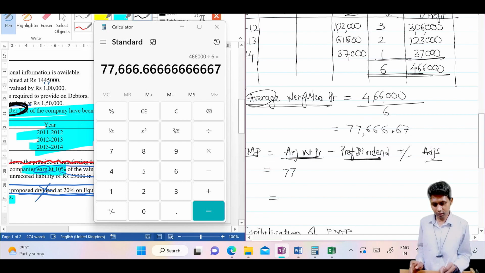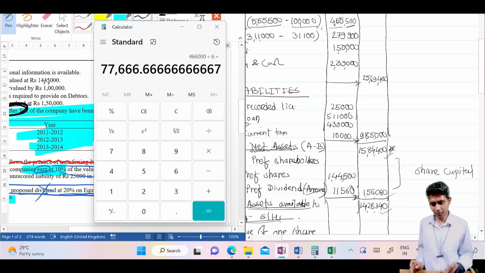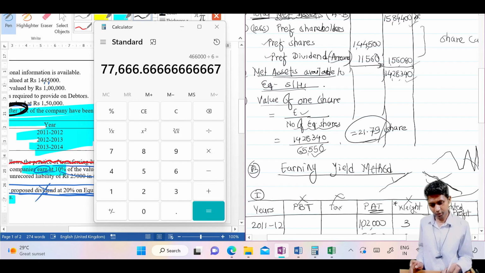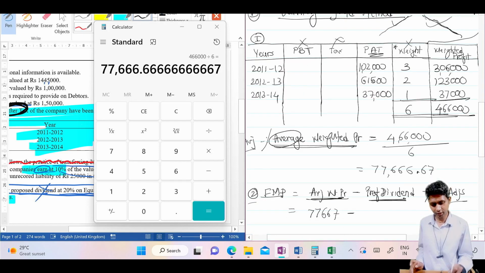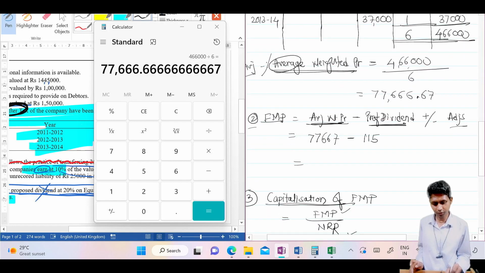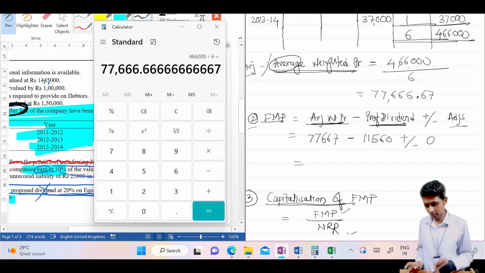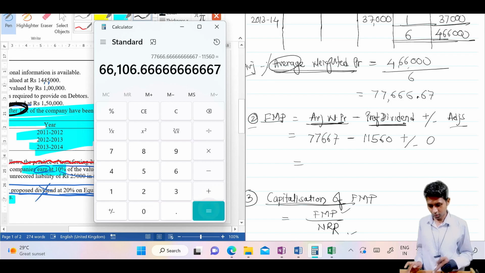Then average this 77,667 we'll say minus preference dividend. We already calculated that preference dividend. Now where is that? That preference dividend is here, 11,560. No need to again calculate it. 11,560. If not given, you can write 0. Plus or minus 0 adjustments. No adjustments are there. One adjustment, but that we do not consider. Therefore, plus or minus 0. And then this minus, we'll say 11,560.